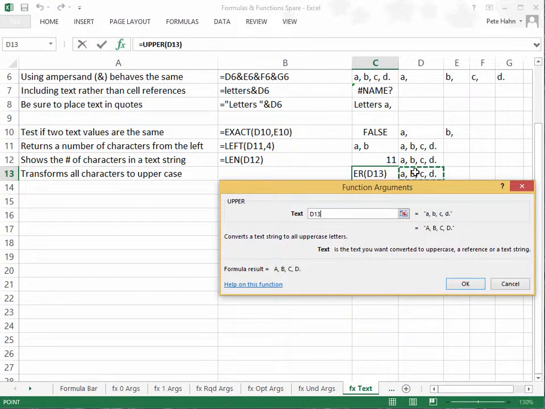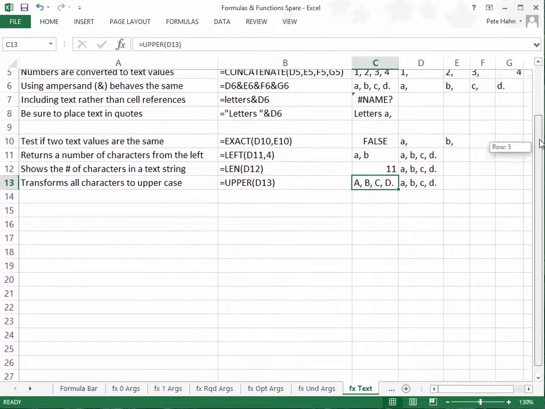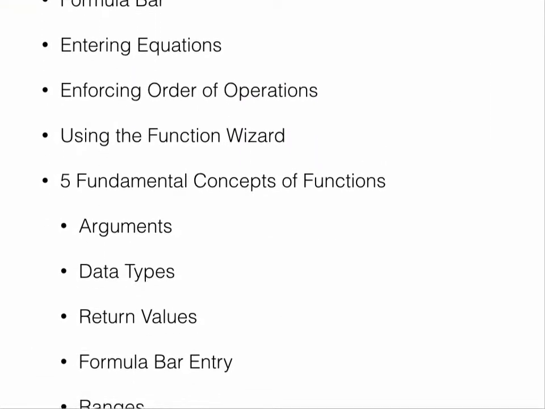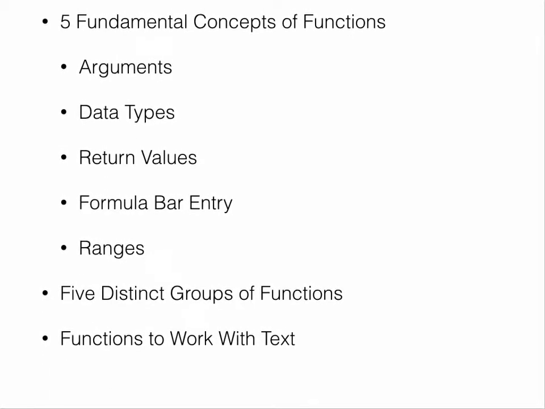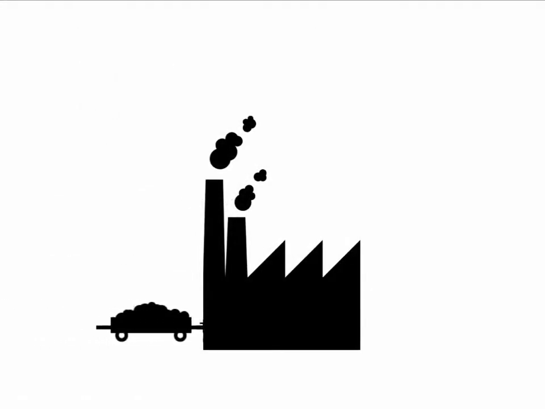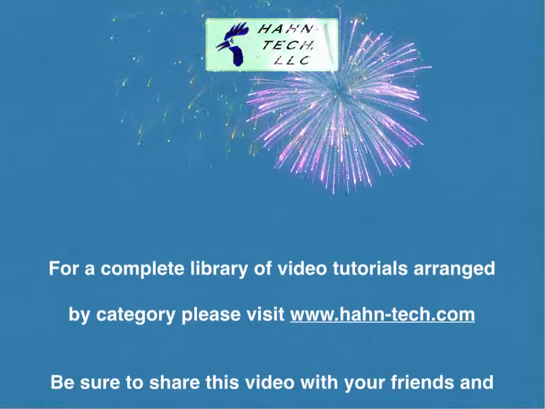This concludes the two-part series titled 5 Fundamentals of Spreadsheet Formulas. Let's scroll through the topics covered in this series. Formula bar, equations, order of operations, the function wizard, the 5 fundamentals, which are arguments, data types, return values, formula bar entry, and ranges. We studied 5 distinct groups of functions and ended with a final group of functions that handle text elements. Be sure to remember that functions are just like little factories. Raw ingredients go in and finished products come out, but we don't get to see much of what goes on inside.